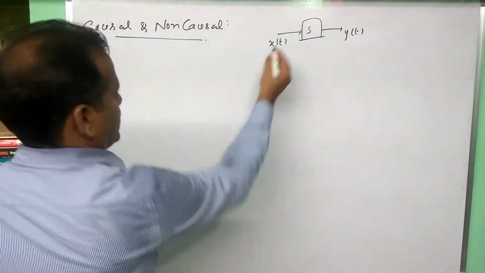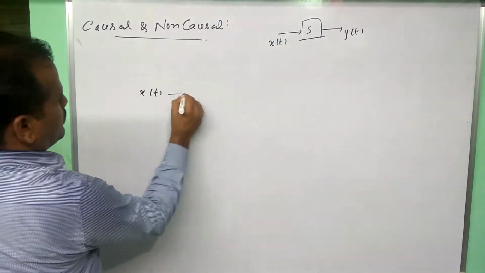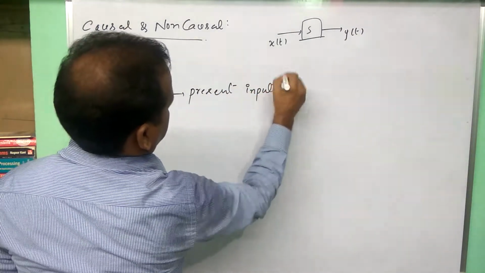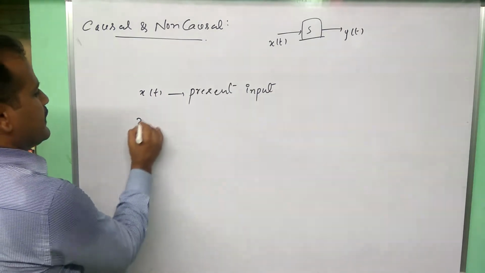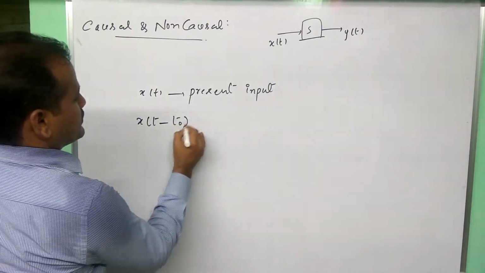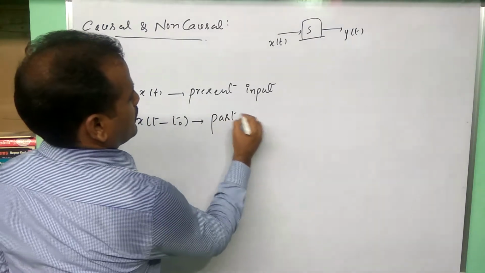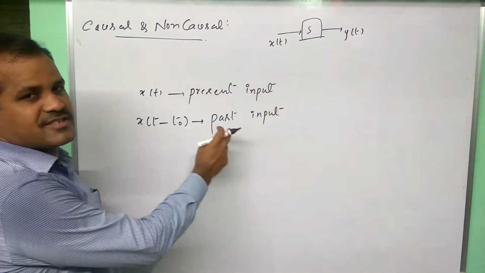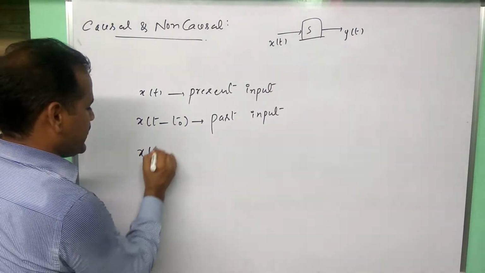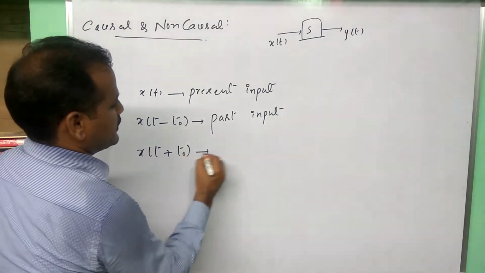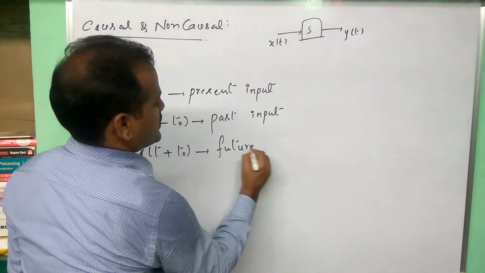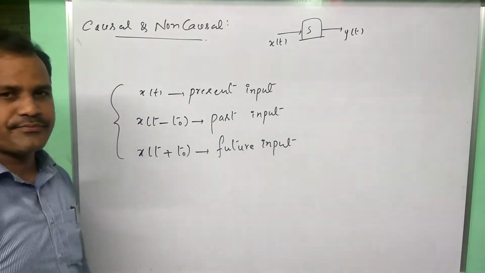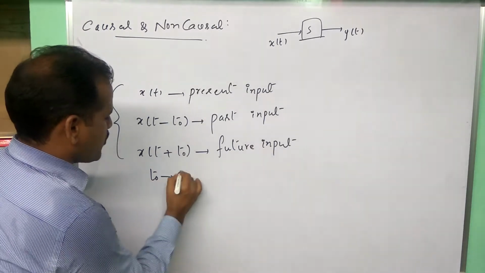Means, if x of t here is present input, then x of t minus t naught is past input. With respect to x of t, x of t minus t naught should be considered as past input. Similarly, x of t plus t naught should be considered as future input. Observe, this is the terminology we should follow here. Here t naught should be strictly a positive constant.